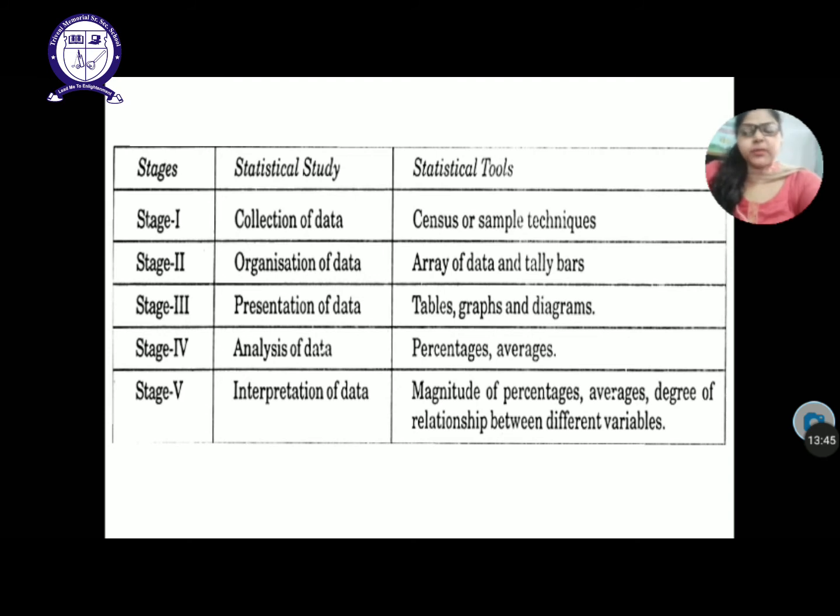Basically it will be helpful in finding the degree of relationship between different variables, that means how different variables are supporting in nature. Whether you are scoring good marks this year, you have done hard work or not, you have secured good marks or not, you will be praised or not. So that will be the conclusion of the data. So the conclusion of the data is known as interpretation of data.